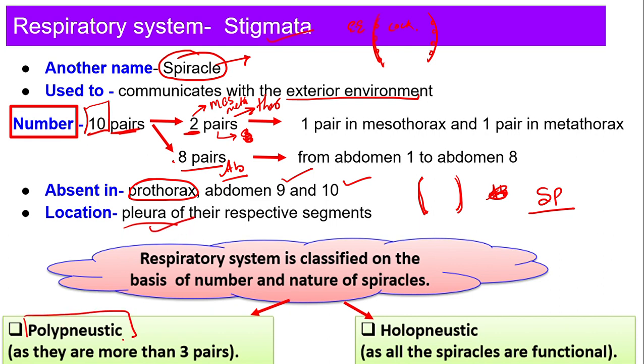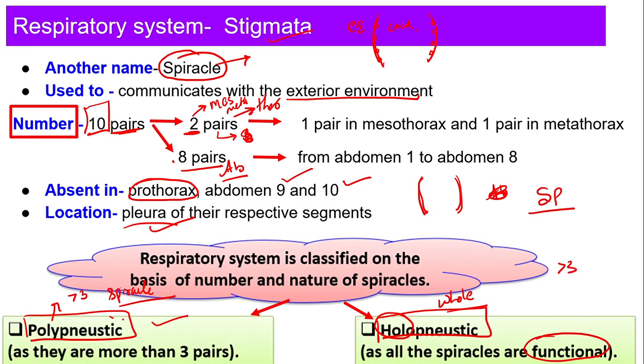Now two terms are given in your textbook. One is polypneustic and the second one is holopneustic. Poly means many. So if you have more than 3 pairs of spiracles, we call it polypneustic. In the same way, holo means whole, W-H-O-L-E. If all the spiracles are functional, we call it holopneustic.